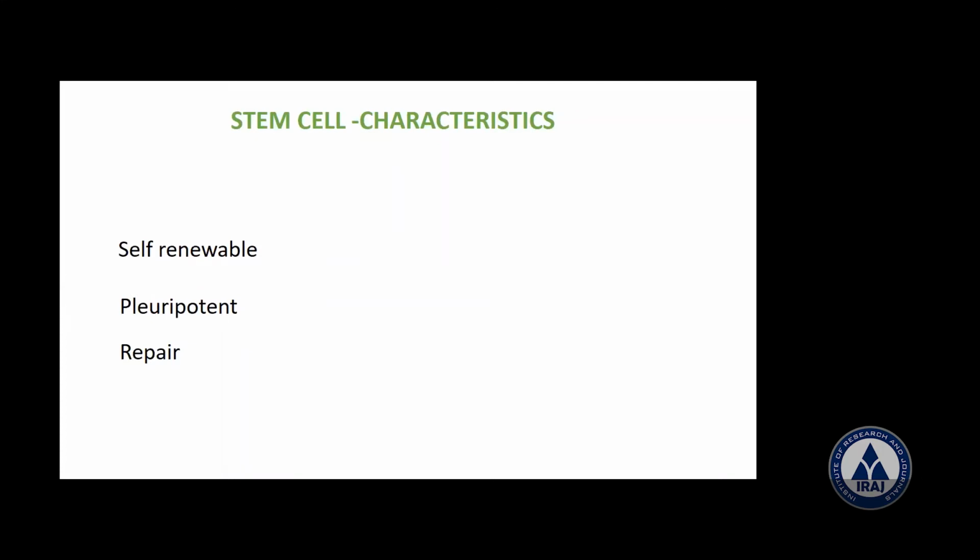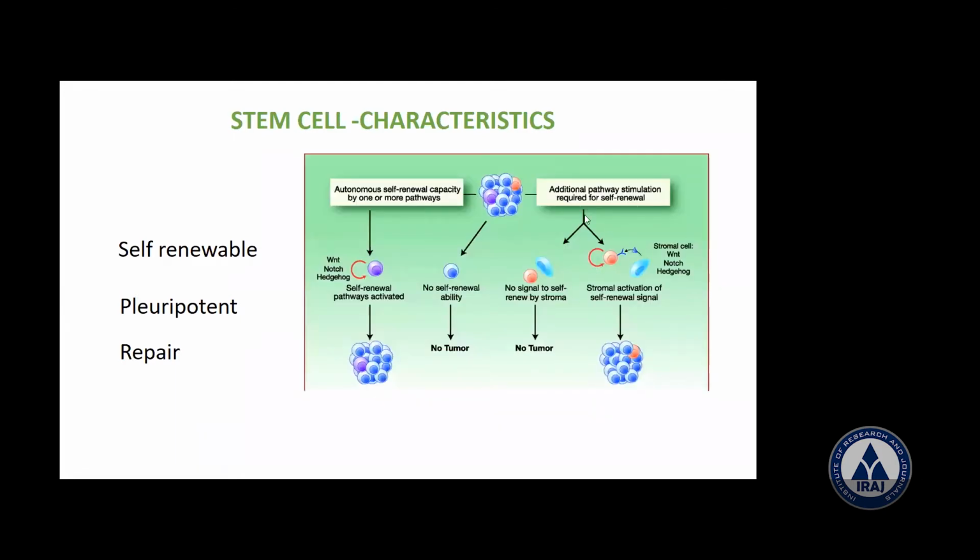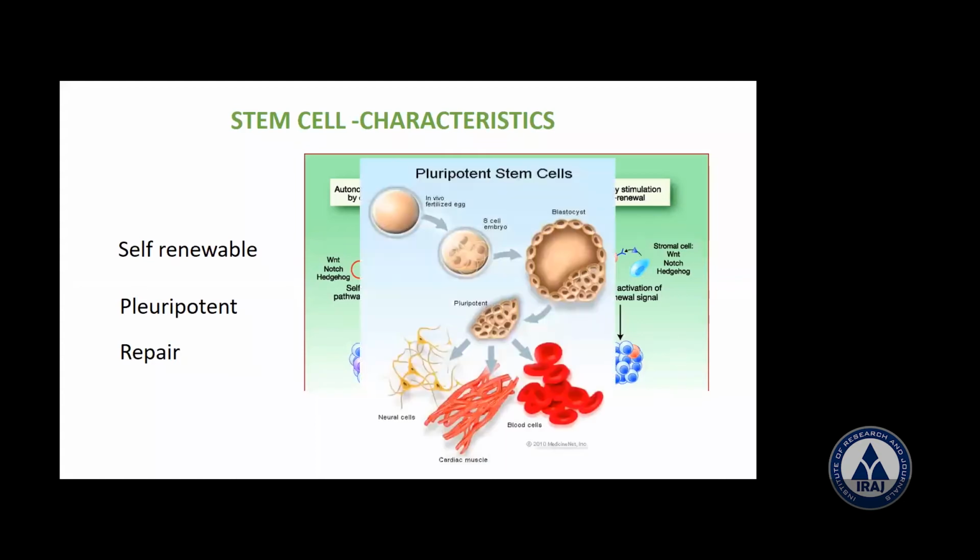Now, these are three important characteristic features of stem cells. Please remember that one. They are self-renewable. Self-renewable means a cell that has the ability to divide continuously. That is called self-renewable. Pluripotent, see, this is the pluripotent. Pluripotent means they have the ability to develop into several kinds of cells or tissues. For example, from the inner cell mass you can get nervous tissue, muscle tissue or blood tissue. They have that capability. Then again, they have repair.